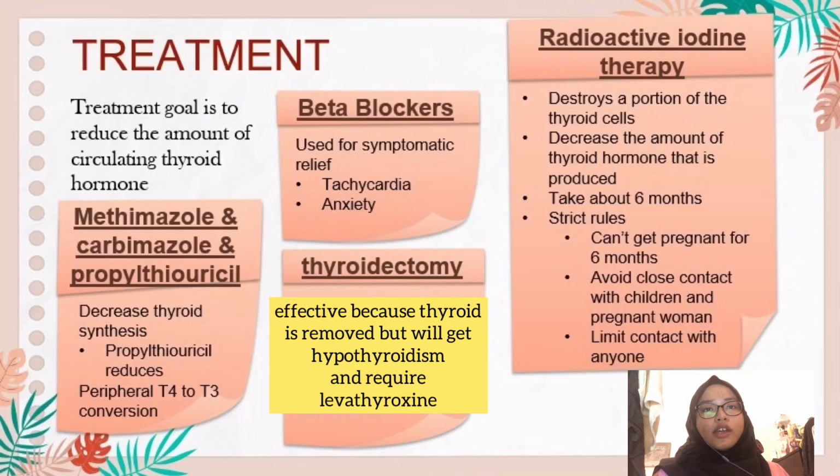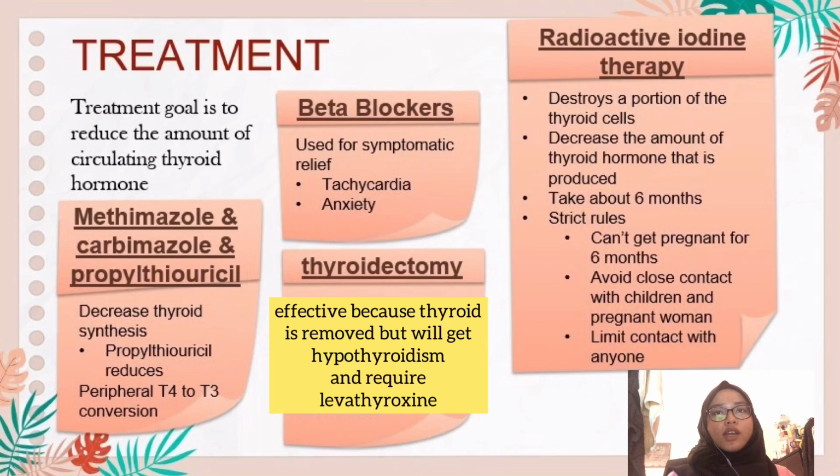And then we have thyroidectomy, which is the removal of the thyroid gland by surgery. This will effectively stop the production of thyroid hormone because you don't have the thyroid tissue to produce the thyroid hormone anymore. However, the problem is the patient will be left with hypothyroidism, and the patient will be required to take levothyroxine replacement for life to replace that thyroid hormone that they are no longer producing.